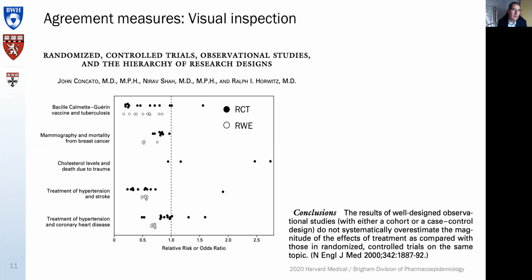Let's talk a little bit about agreement measures. One is simply visual inspection, this example here by John Concato, where you see 5 research questions lined up on the left side, and the black dots are the RCTs, and the open circles are the real-world evidence studies. And you see very nice overlap in most of the instances, but what you also see is substantial variation between the RCTs. Here, cholesterol levels and death due to trauma, quite some variation.